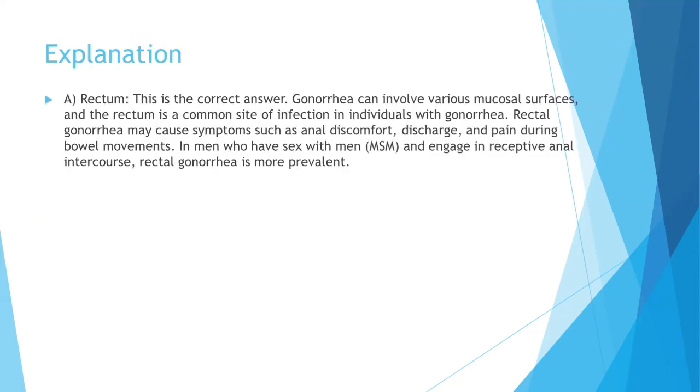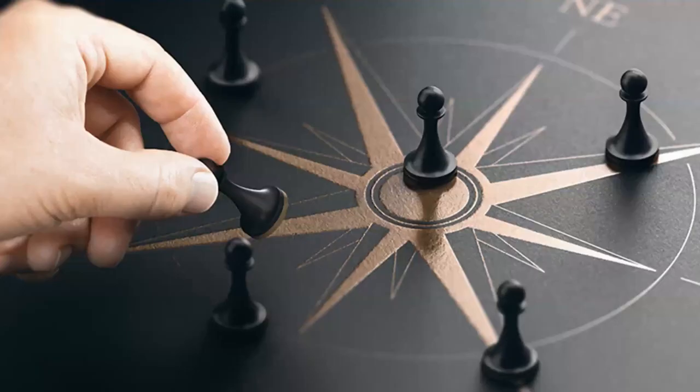So, rectum. Gonorrhea can involve various mucosal surfaces, and the rectum is a common site of infection in individuals with gonorrhea. Rectal gonorrhea may cause symptoms such as anal discomfort, discharge, and pain during bowel movements. And in men who have sex with men and engage in receptive anal intercourse, rectal gonorrhea is more prevalent.